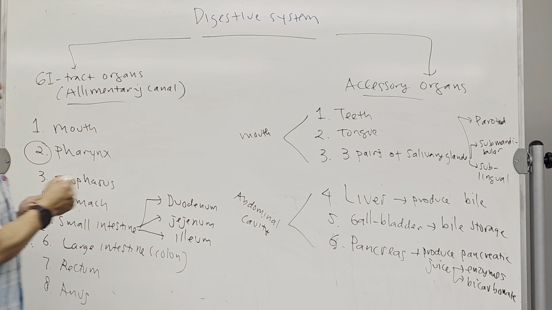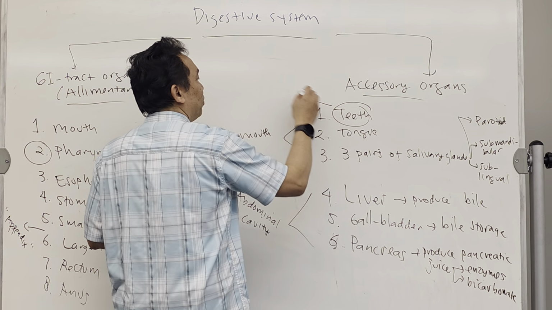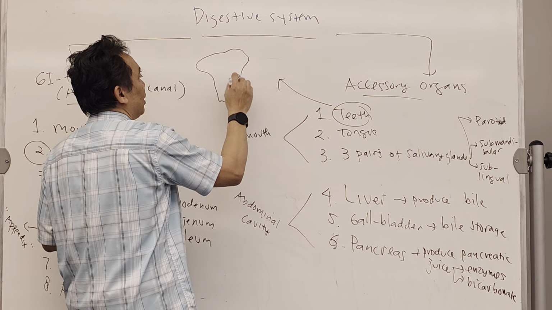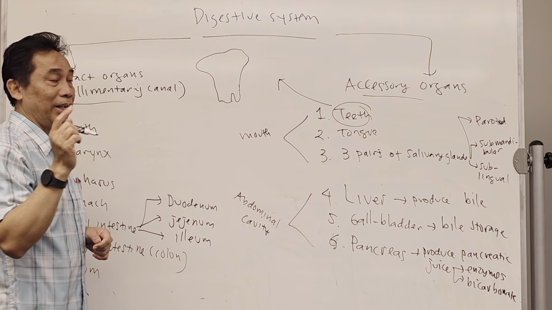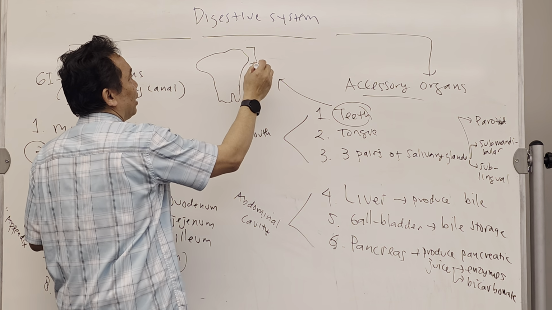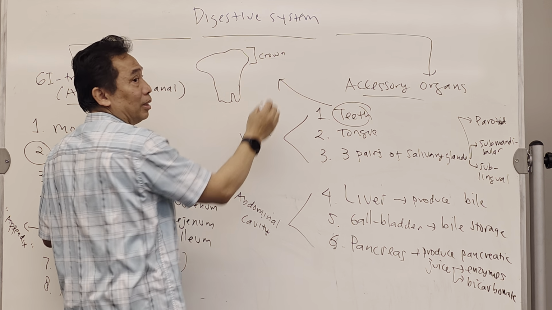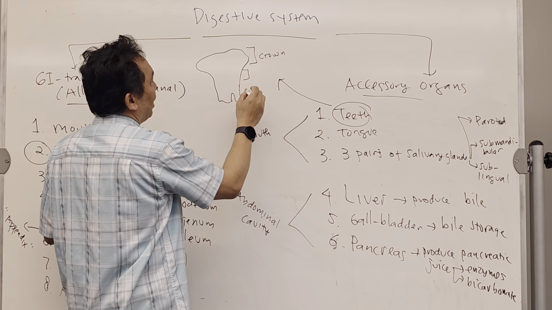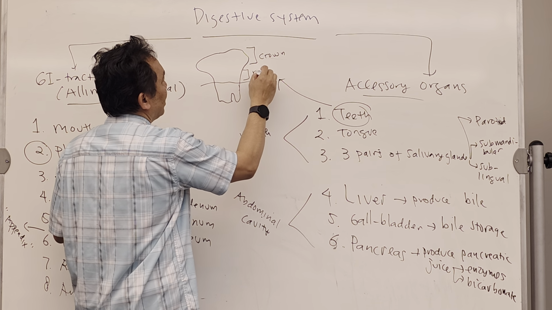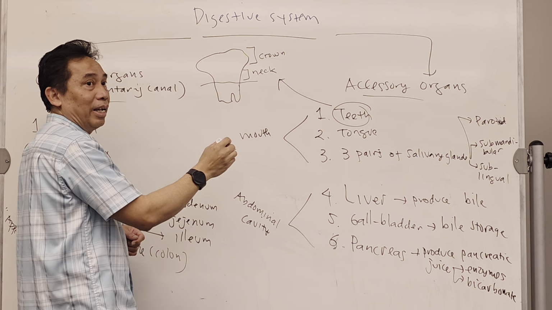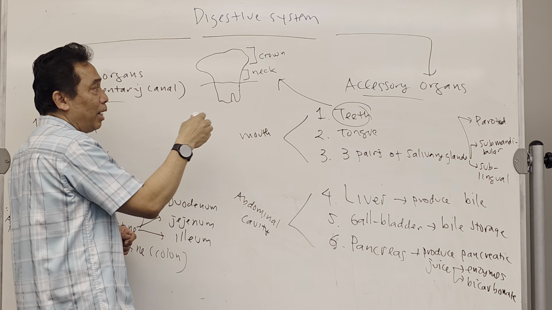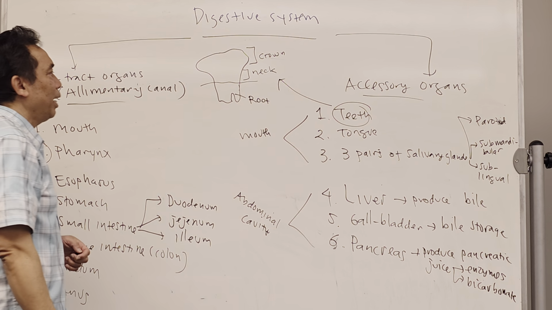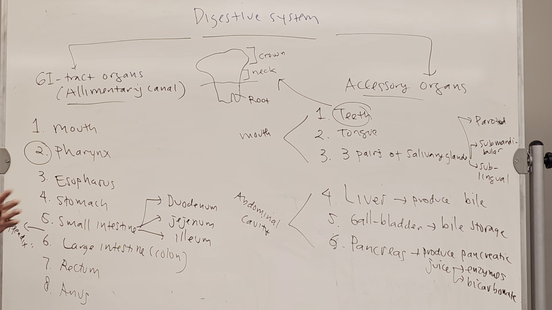Okay, now we're gonna talk a little bit about teeth because we have not talked yet. So teeth has 3 parts. The top one is called the crown, and then under it there is the neck, and then the one that goes into our gums is the root. So crown, neck, and the root.